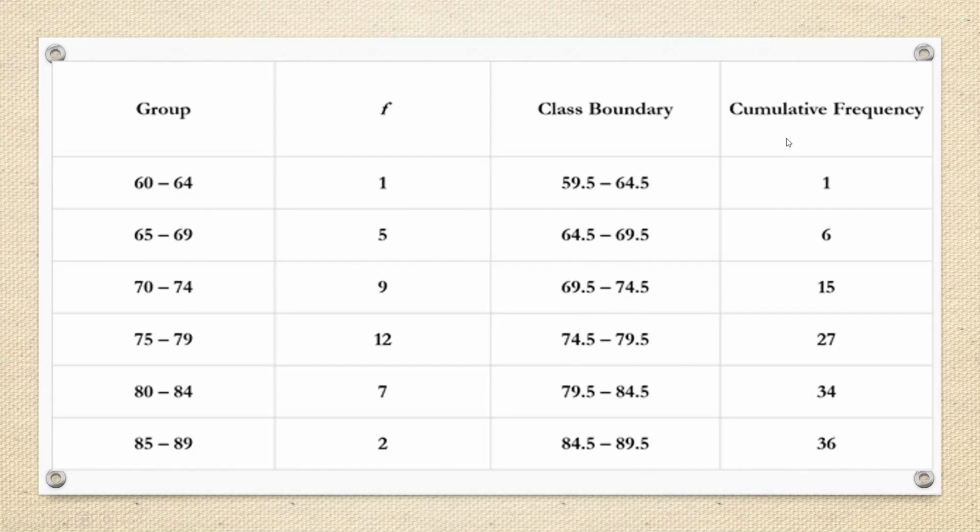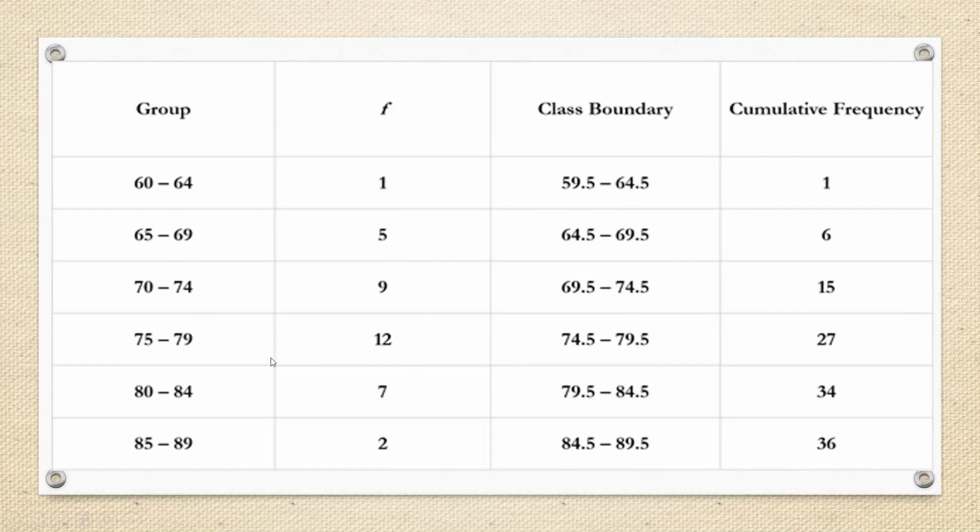Now how can we find the cumulative frequency? By adding the frequencies of all the classes. How many values are less than 64? Here is only one. How many values are less than 69? 5 plus 1, 6. How many values are less than 74? We add all these values: 9 plus 5 plus 1 equals 15.